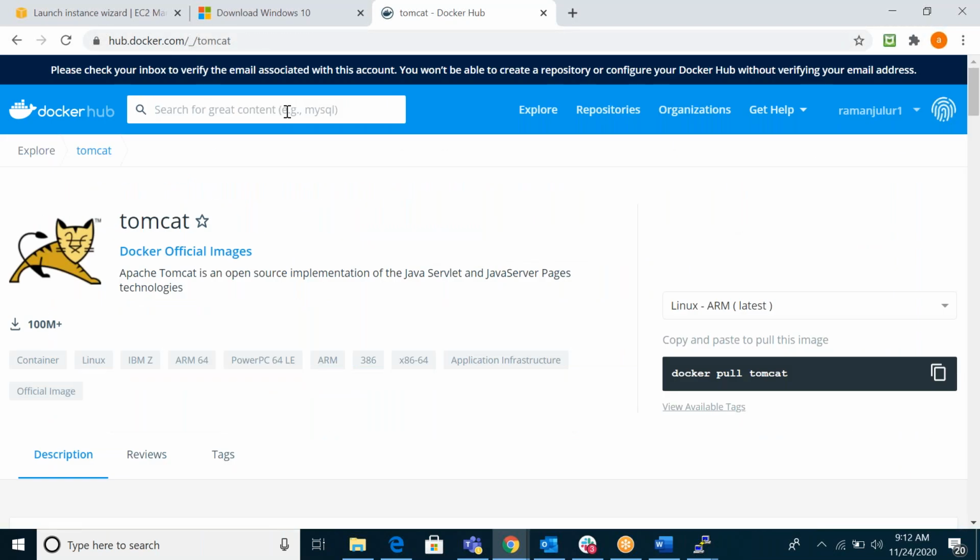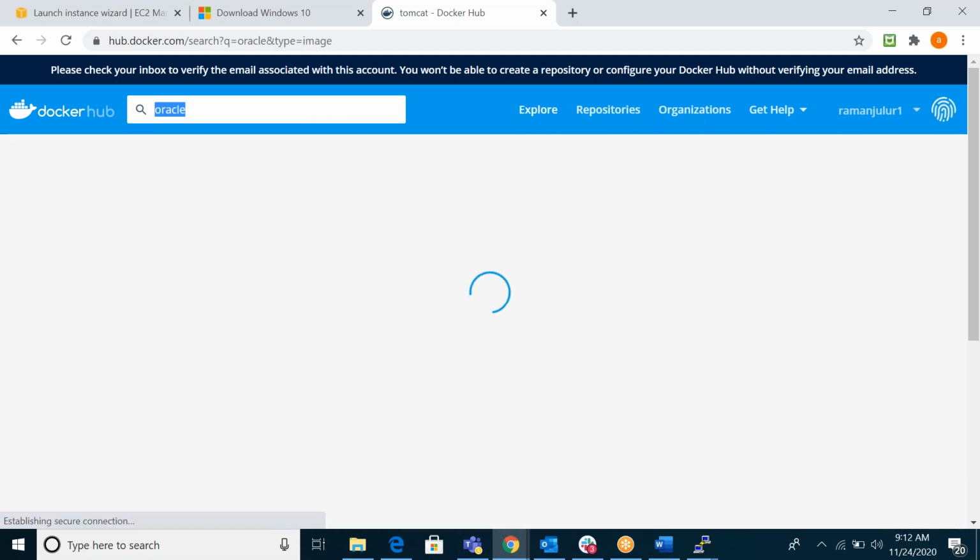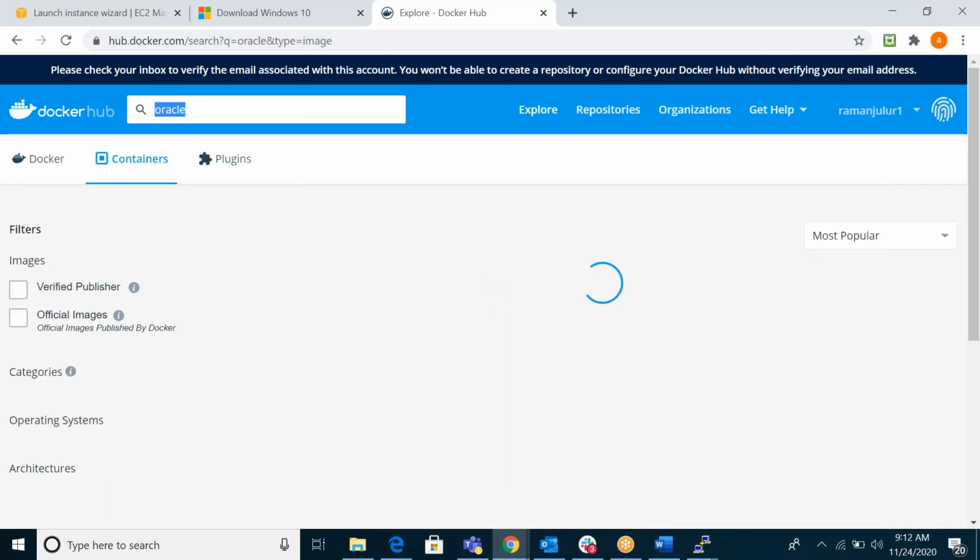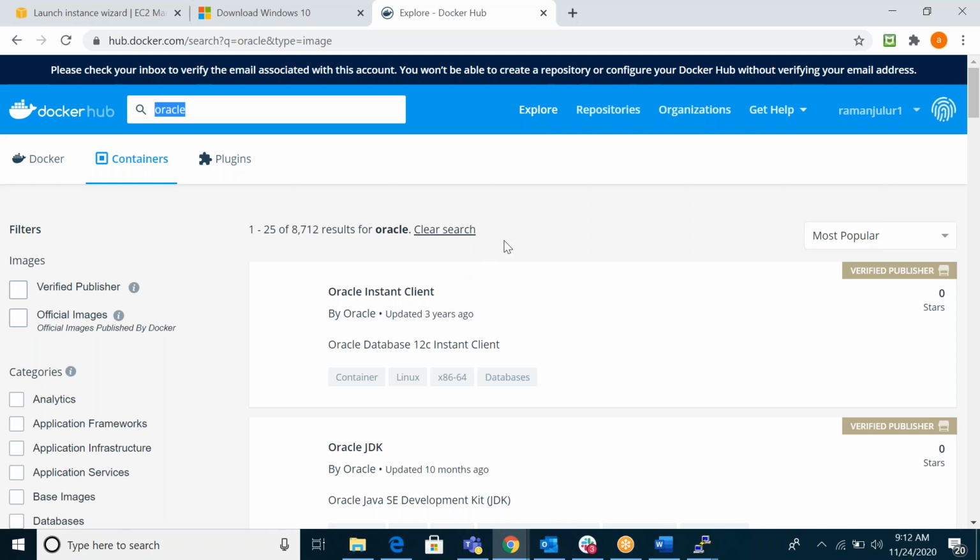Same thing, you can search for anything you require. For example, I require an Oracle database image. Sometimes we will get it, sometimes we will not. If you don't get it, you can create your own image. You can see Oracle instance client, but 0 stars means this is not recommendable. This is not official, so it is also not recommendable.